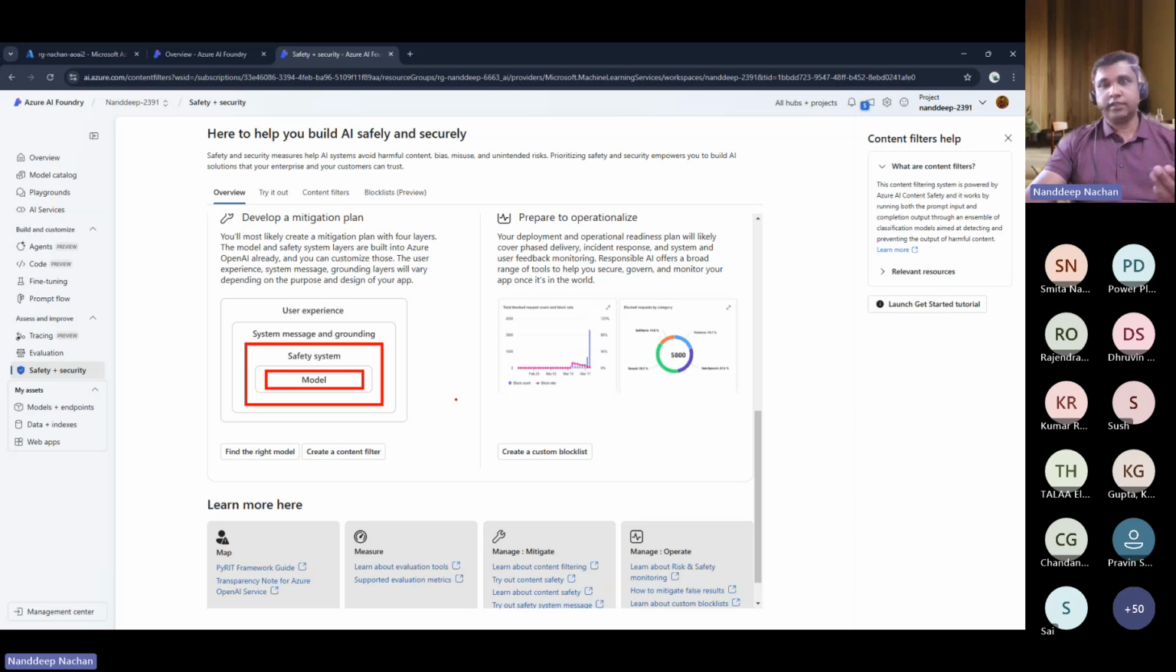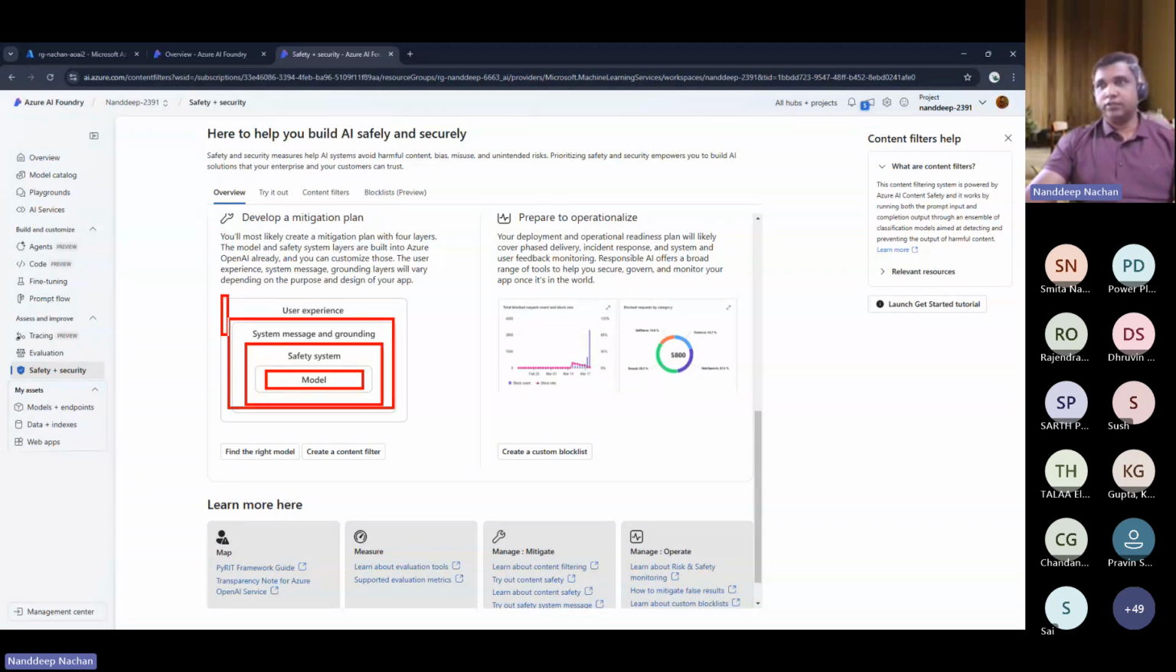For example, you can define what kind of inputs are allowed and what are not. So you can do those things, and then after that we do have the system message and grounding, wherein you can define your system messages, how your model should behave, and from there you will be able to create a mitigation plan.